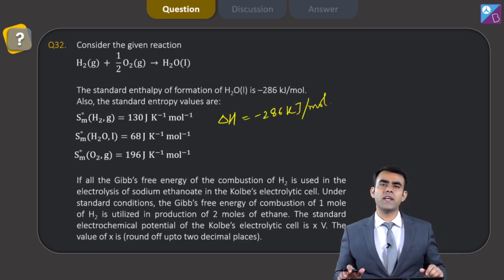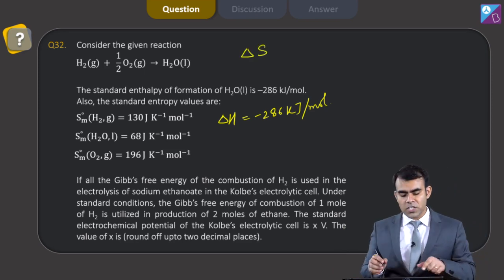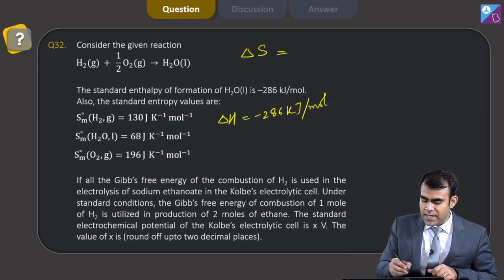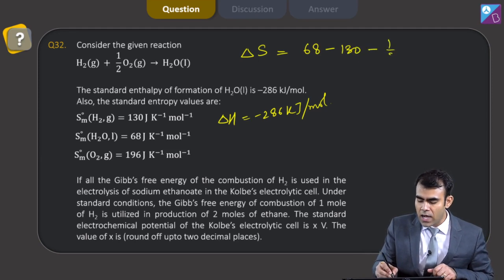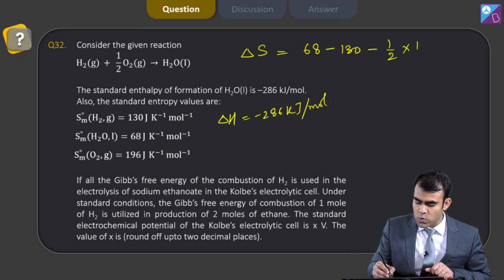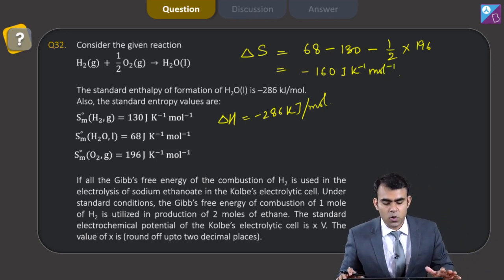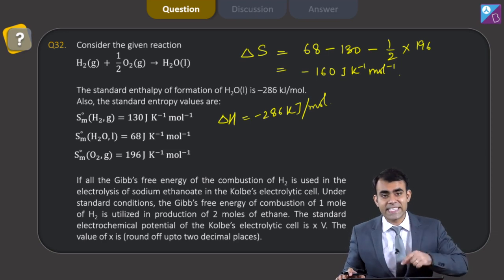Now from here what we can do? We can calculate delta S of formation of water. What is this? That the entropy of water, which is 68, minus entropy of H2, which is 130, minus half of standard entropy of oxygen, that is 196, and from there we get minus 160 joule per Kelvin per mole. So this is minus 160 joule per Kelvin per mole. Delta H is minus 286 kilojoule per mole.